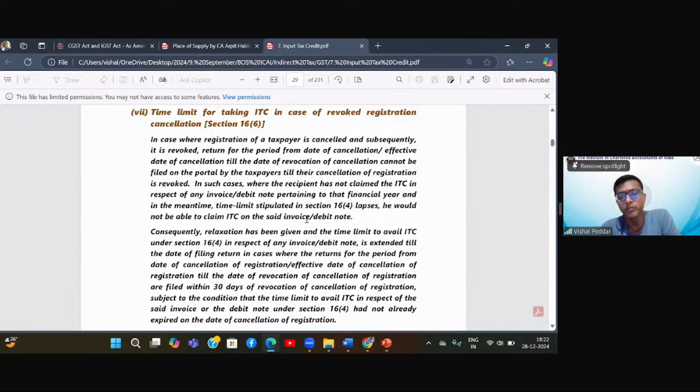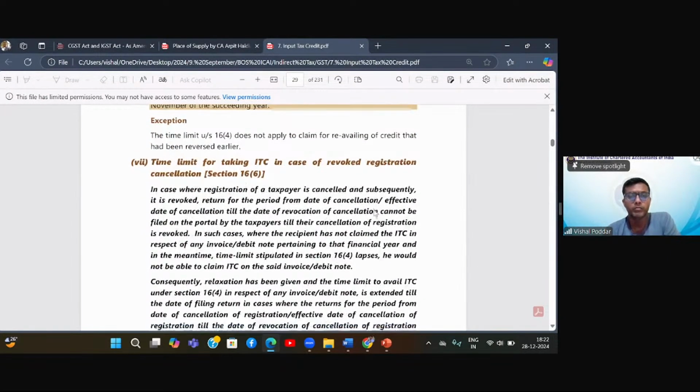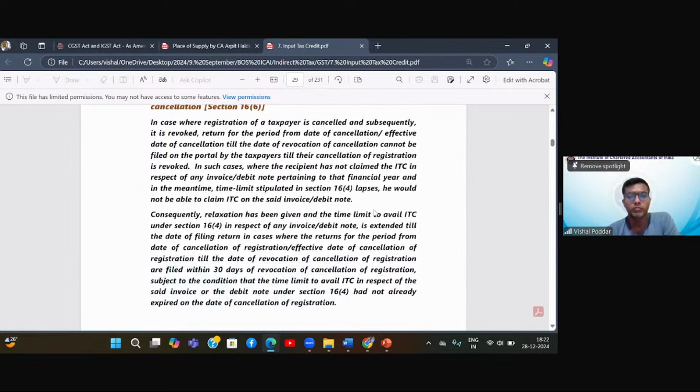See, that one I didn't understand. The second clause I understood. The clause one I didn't understand. It says filed up to 30th of November following the financial year to which such invoice or debit note pertains, or furnishing the relevant annual return, whichever is earlier. This filed means what? I didn't understand the word. I'll explain. See, now we are nearing 31st of December 24.